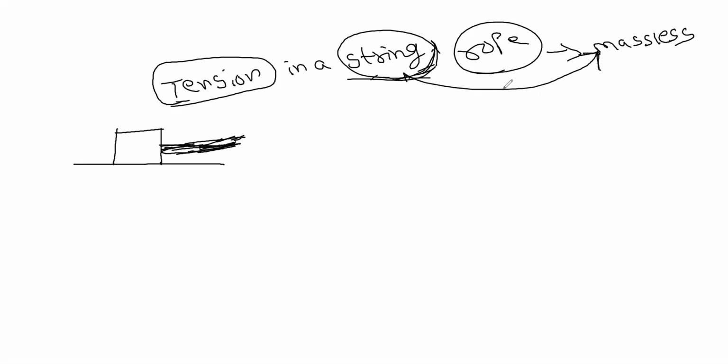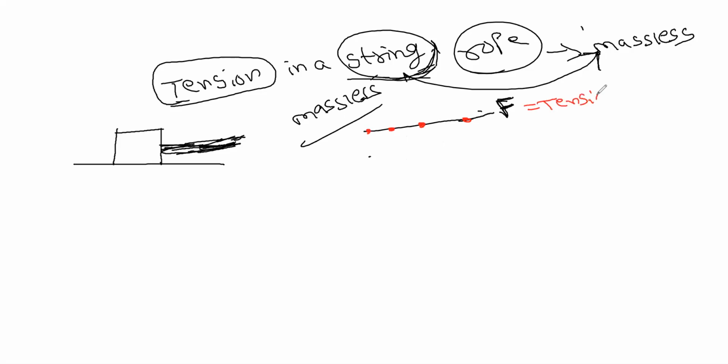What happens when the string has mass? First, when it's a massless string, if there is a tension, it means you are pulling the rope with some force F. Then wherever you measure at any point on the rope, the force is nothing but the tension.